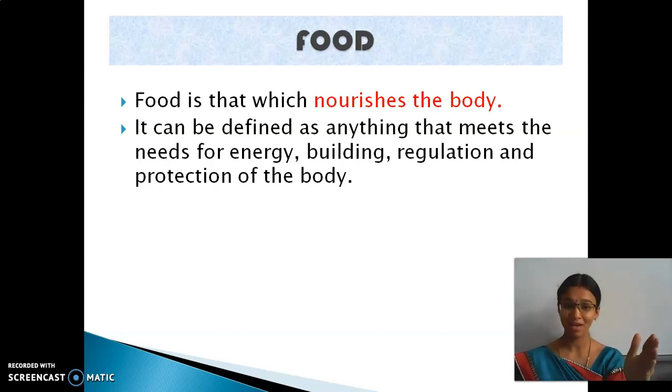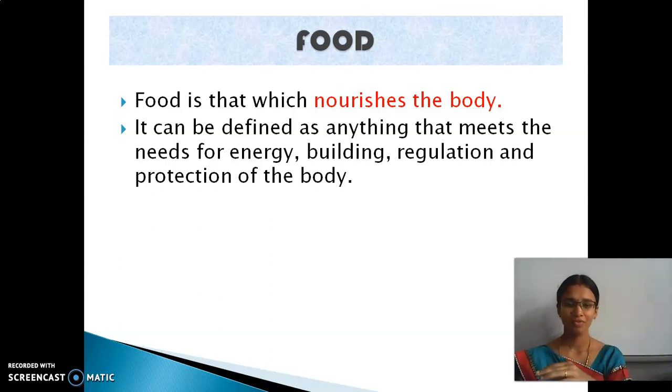But the animals depend on plants. So they are what? Heterotrophic. They are not able to prepare their food. So the animals, human beings, depend on the plants for the preparation of their food. As I said already, nutrition is different, nutrient is different. The substances present in the food are called nutrients. The mode of taking food and digesting it is called nutrition, obtaining nutrition.